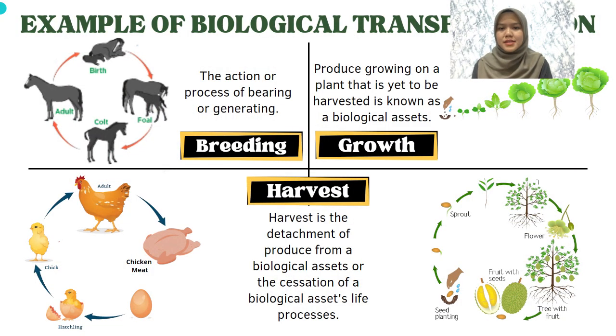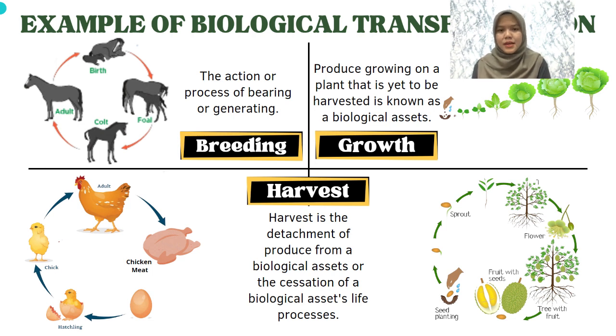Here we can see examples of breeding, growth, and harvest. For breeding, we give an example of the horse breeding cycle. Through the cycle, we can see the process of the horse giving birth and subsequently becoming a still suckling foal, and turning into a foal before it reaches the final stage of becoming an adult.